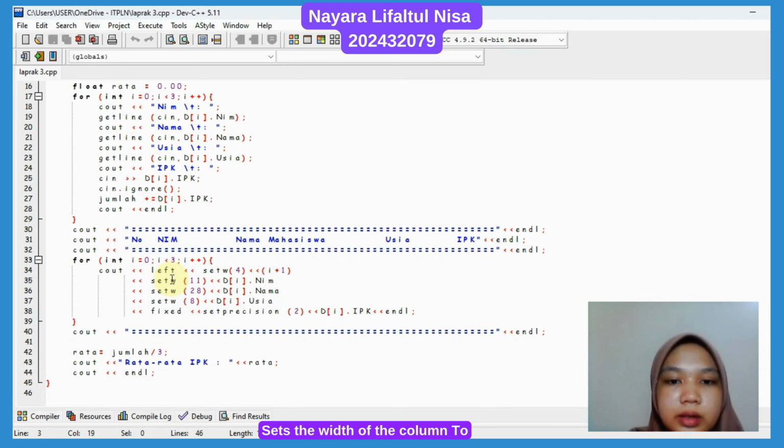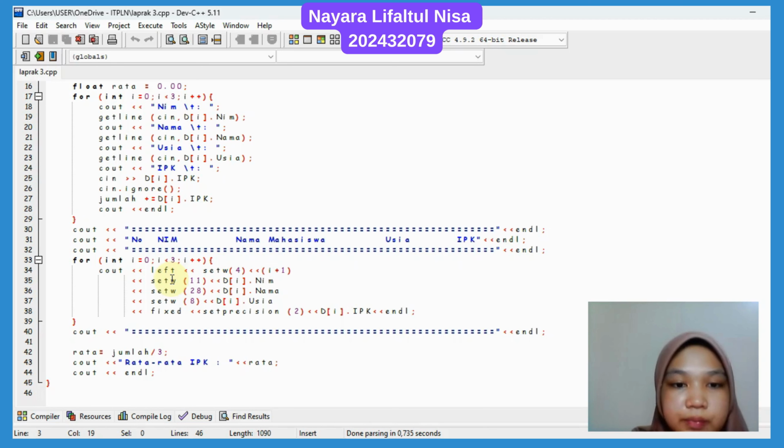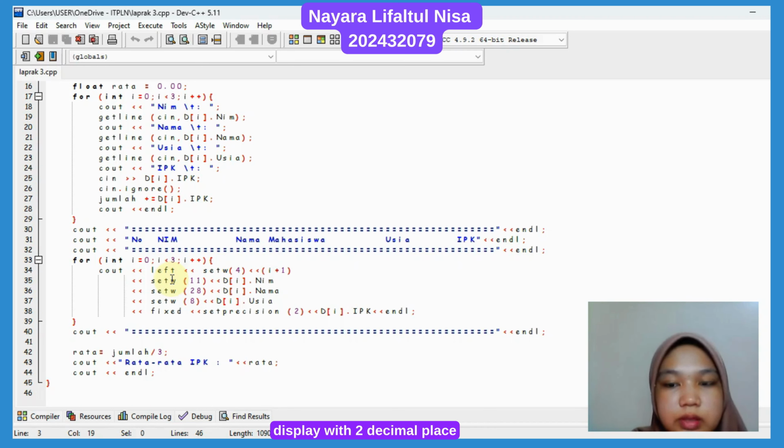setw 4 sets the width of the column to 4 characters for numbering, setw 11 sets the width of the column to 11 characters for the ID number, setw 28 sets the width of the column to 28 characters for the student name, setw 8 sets the width of the column to 8 characters for age, fixed setprecision to format the IPK to display with 2 decimal places.